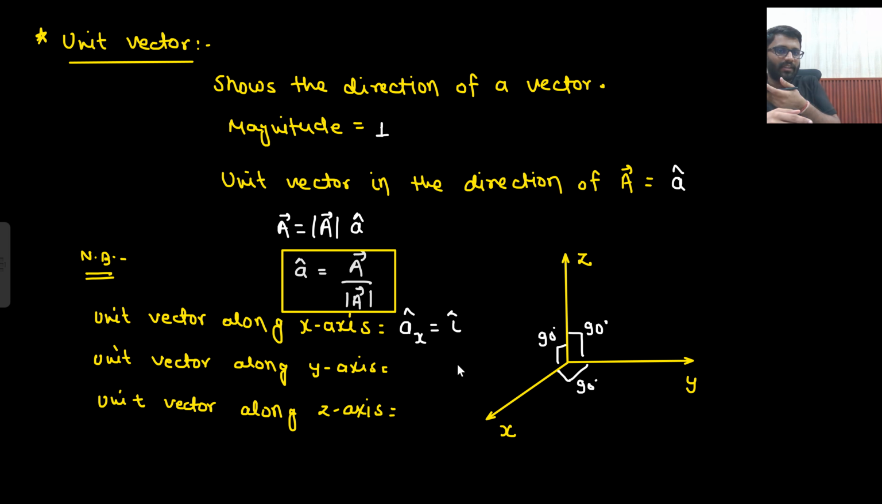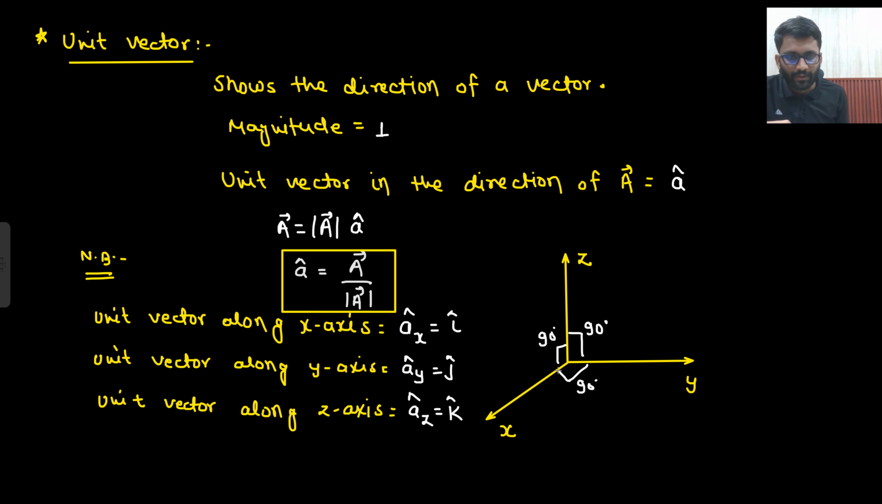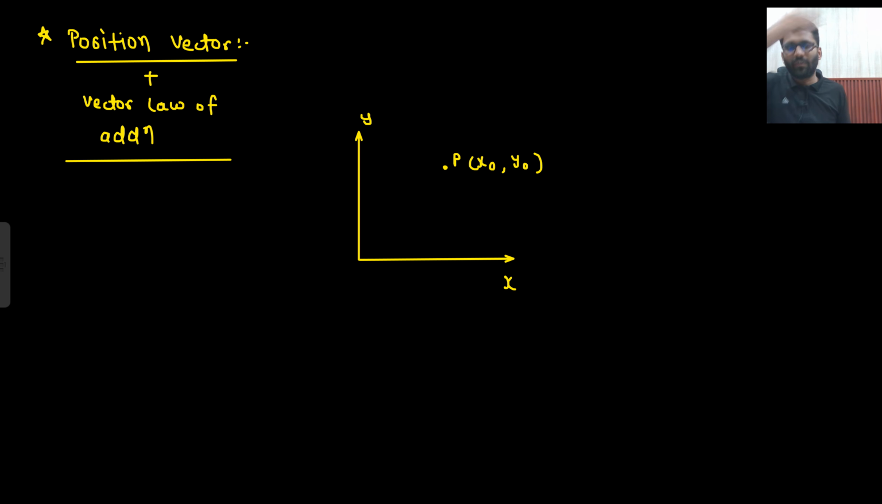Unit vector in the direction of x, unit vector in the direction of y, j cap, and unit vector in the direction of z, Az cap or k cap. Okay, so if I need to show it in the diagram, Ax cap, Ay cap and Az cap, and all are perpendicular to each other. So if I am using Ax cap, Ay cap and Az cap, you should know what I am talking about. Okay, now we will talk about position vector.